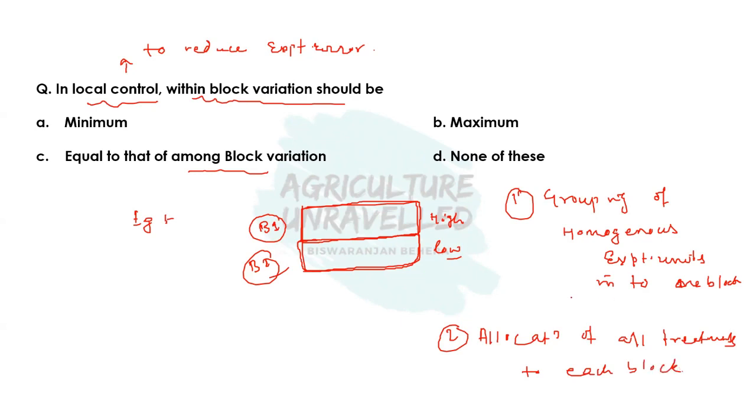So in our example, we have already grouped the homogeneous experimental units, because this side of the field has higher fertility. So we group this side of experimental units into one block. Suppose there are 3 experimental units or 3 plots in this block, and in the other block also 3 experimental units or 3 plots are there. And the second thing is the allocation of all treatments. For example, we have 3 treatments, N0, N50 and N120.